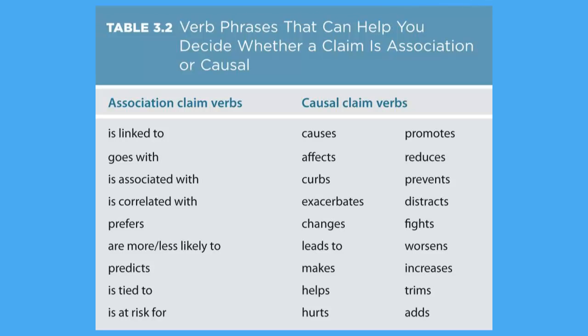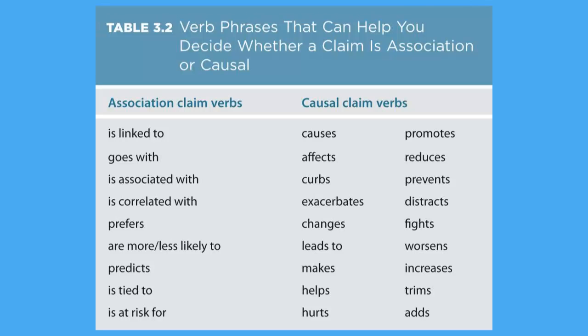So here we have some of these listed. Association claims, remember, we're claiming a relationship between two variables, so we might say something is linked to something else. We might say something goes with, is associated with, all of those kinds of words. Remember, claiming a relationship, we're not saying that one causes the other. With causal claim verbs, we're saying that one does actually cause the other.